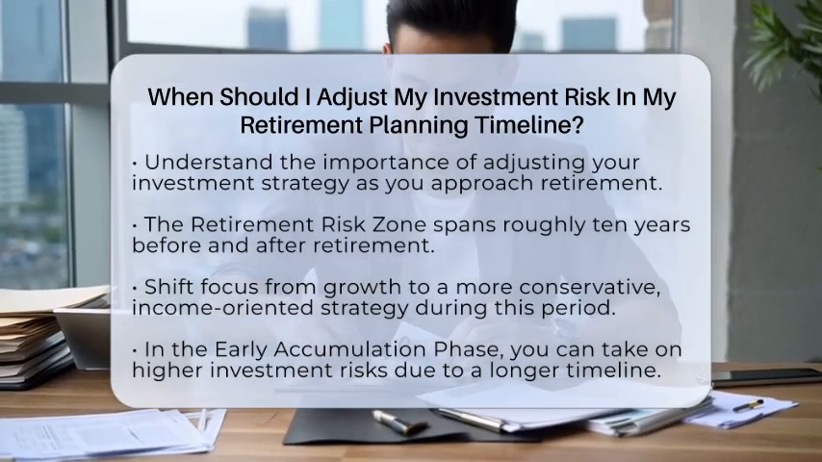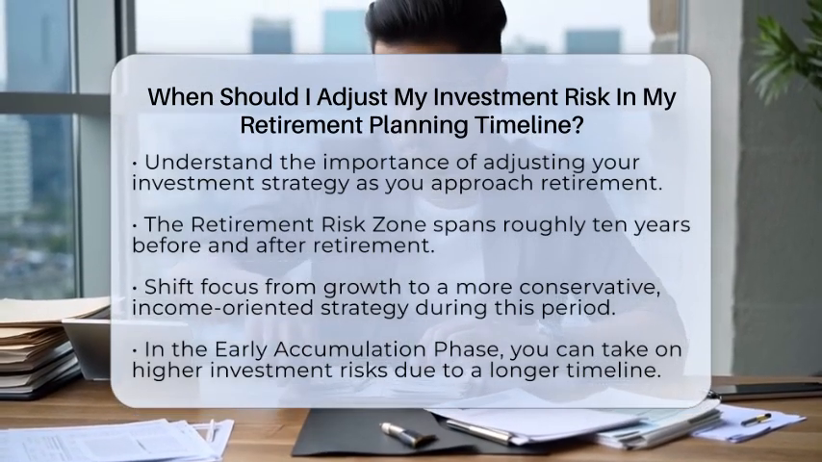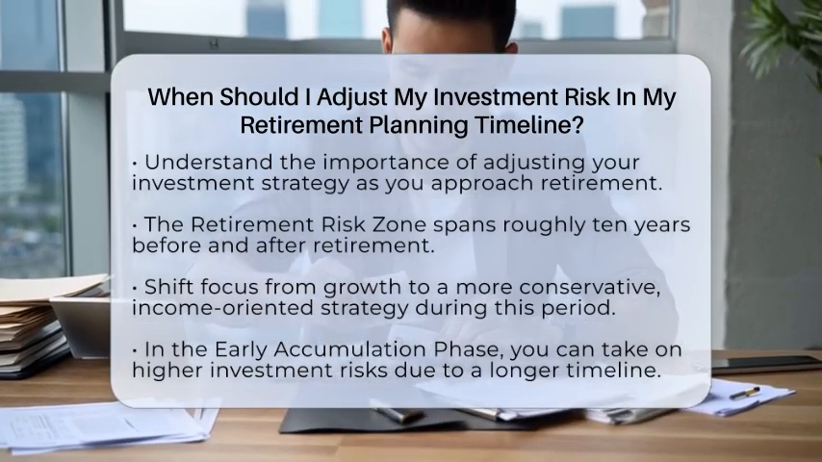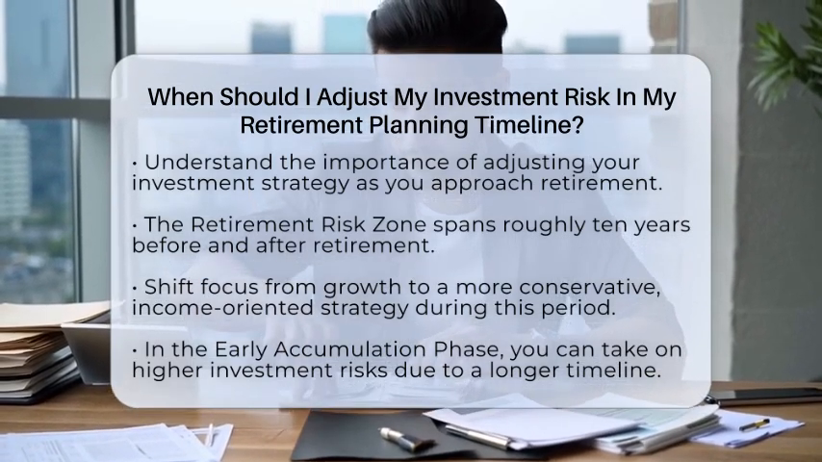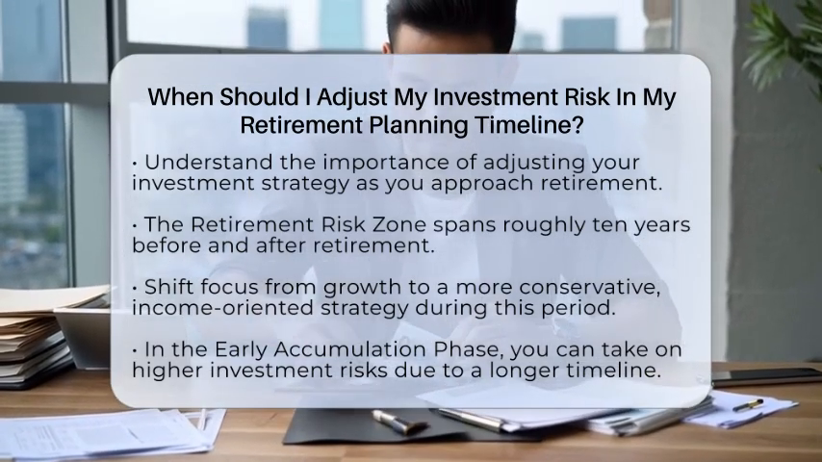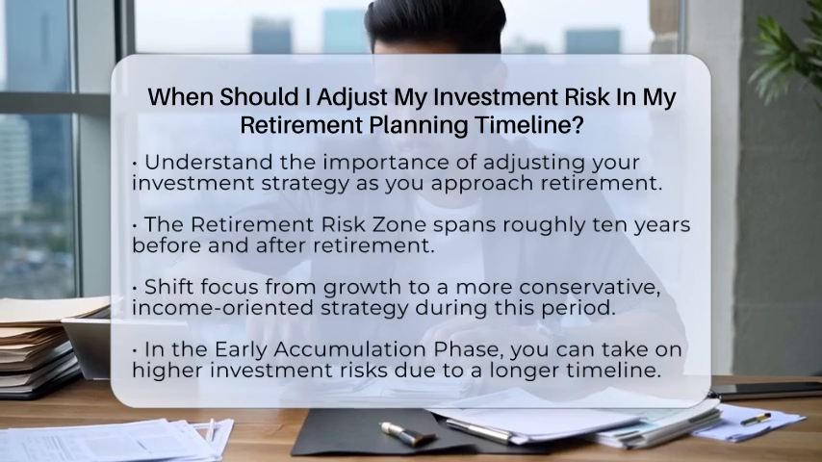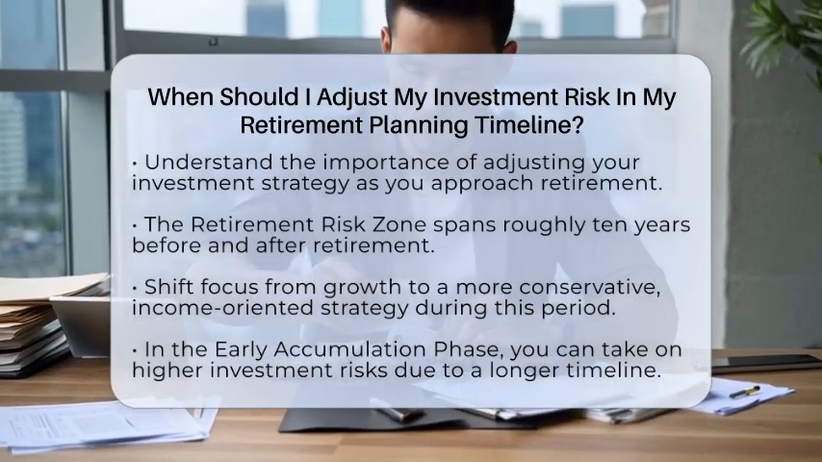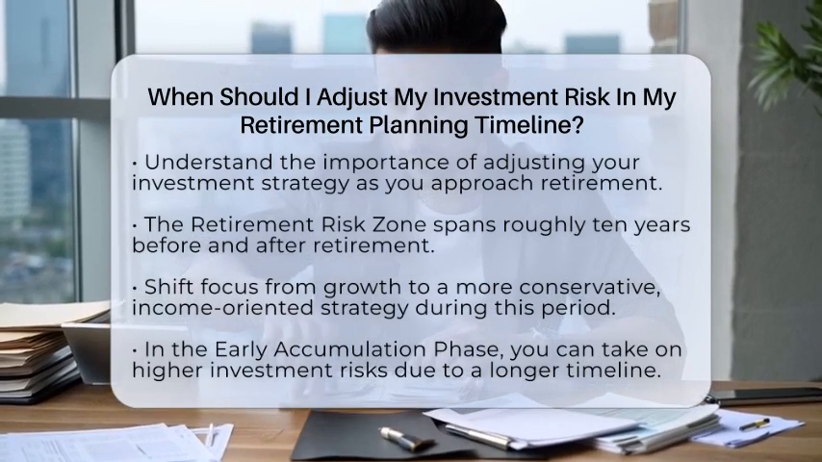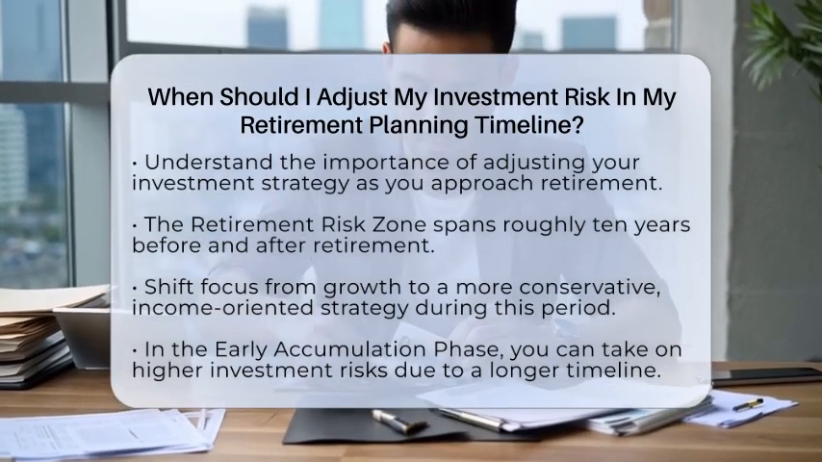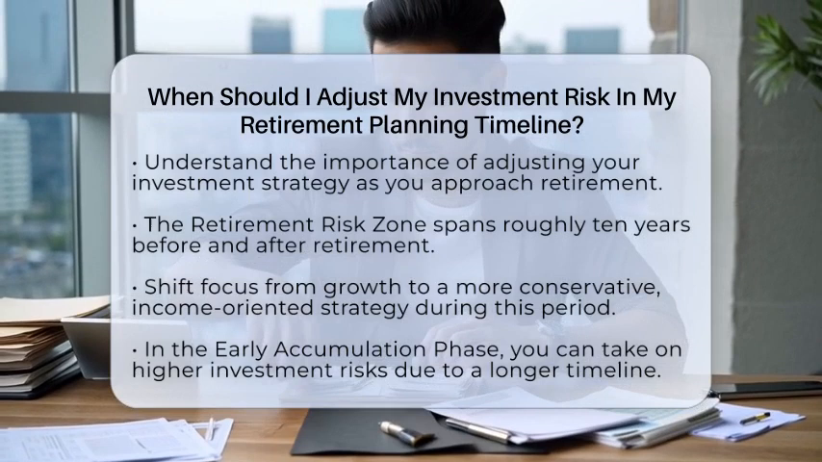The key time to adjust your investment risk is during the retirement risk zone. This period typically spans about 10 years before retirement and about 10 years after. During this time, your investment strategy should shift from focusing on growth to being more conservative and income-focused. Let's break it down into clear phases.